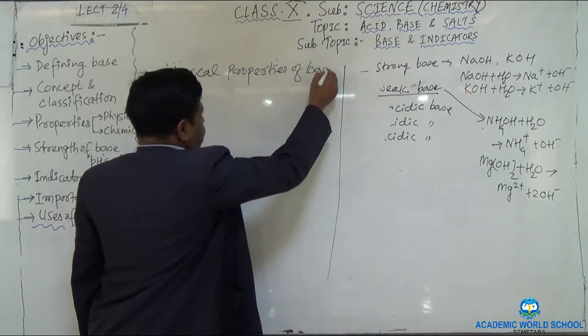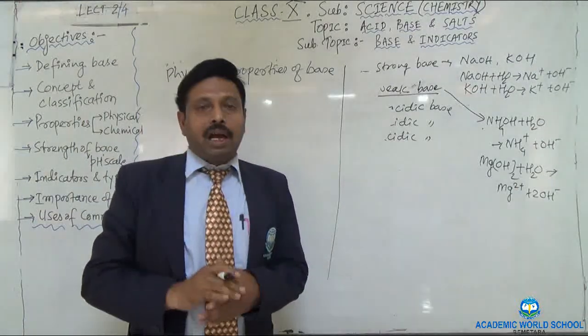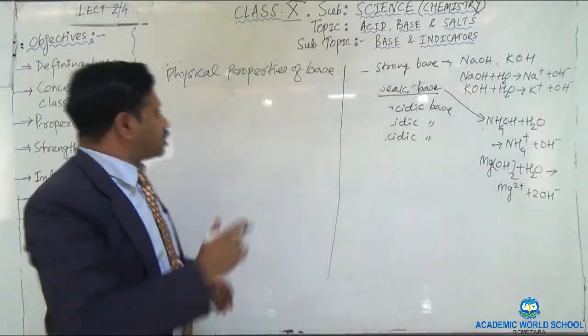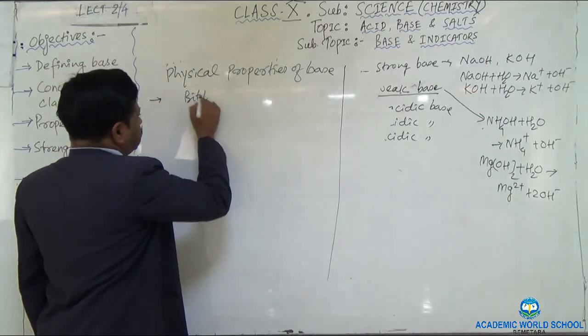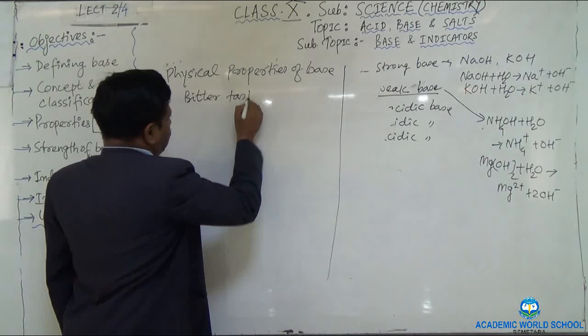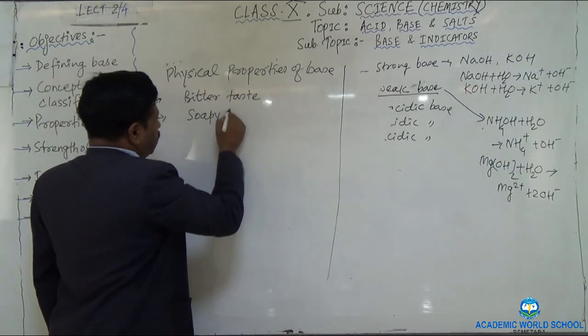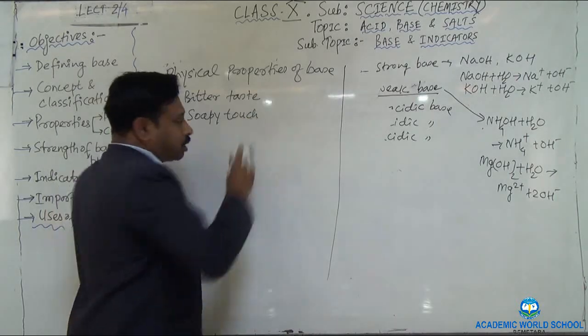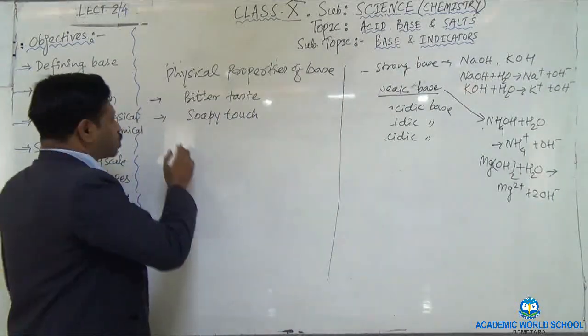As I told you just before, all the bases have a bitter taste and a soapy touch. Let me start with the first one. They have a bitter taste. Second one, you can write soapy touch. Soapy touch means if you touch any base, it will be slippery. Okay, that is called a soapy touch.